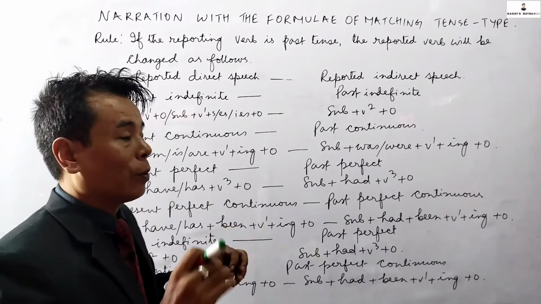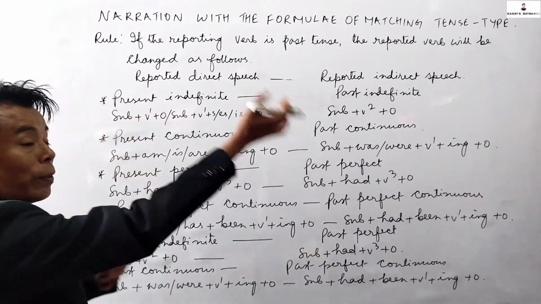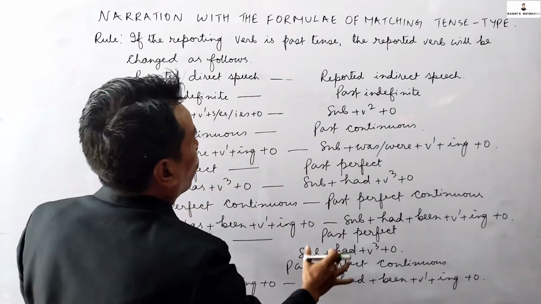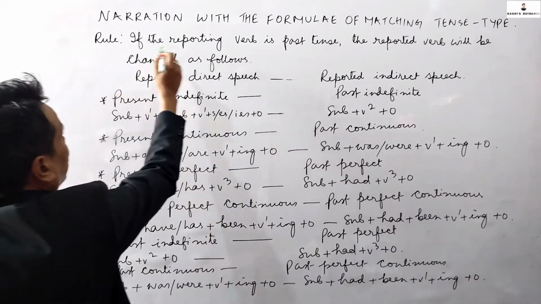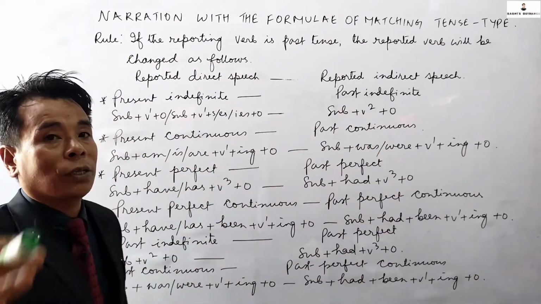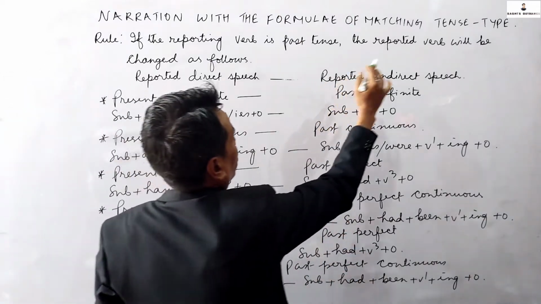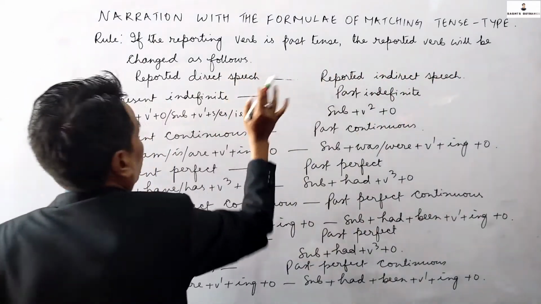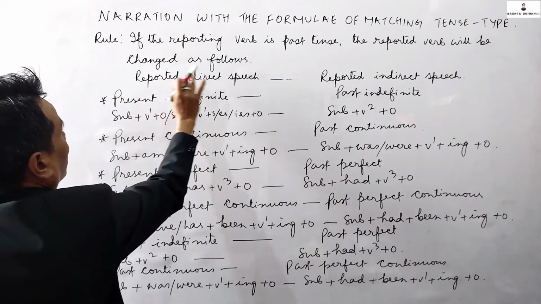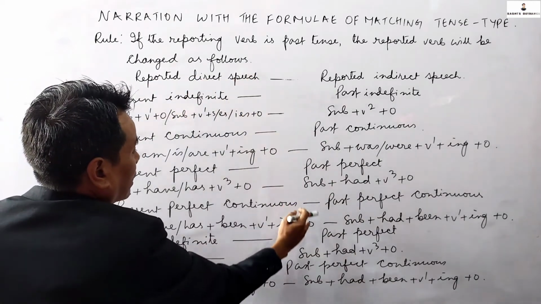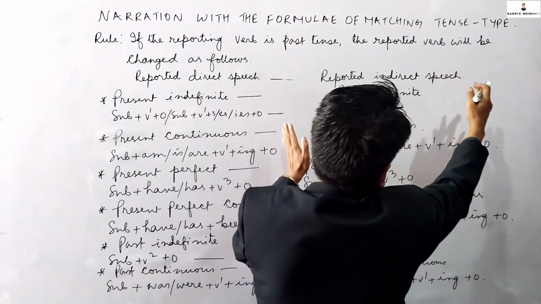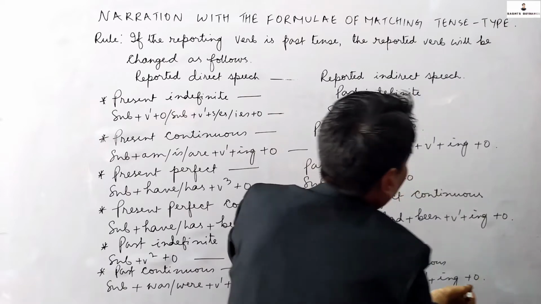Let's remember again the tenses of the previous classes. It is a very important part of the narration. Let's see, if the reporting verb is in the past tense, now we have to discuss the past tense of the reported speech. The reported verb will be changed as follows. For example, this part is the tense of the reported direct speech, but this part will be the reported indirect speech.